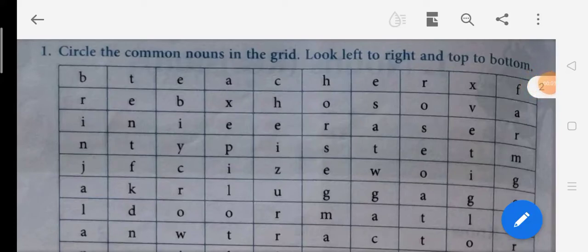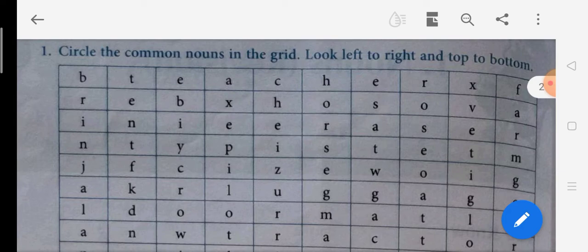Good morning, children. In our last class, we did this grid. I'll explain it to you again so that you understand it better. Here it says that you have to circle the common nouns. Common nouns are the names given commonly to all the people.